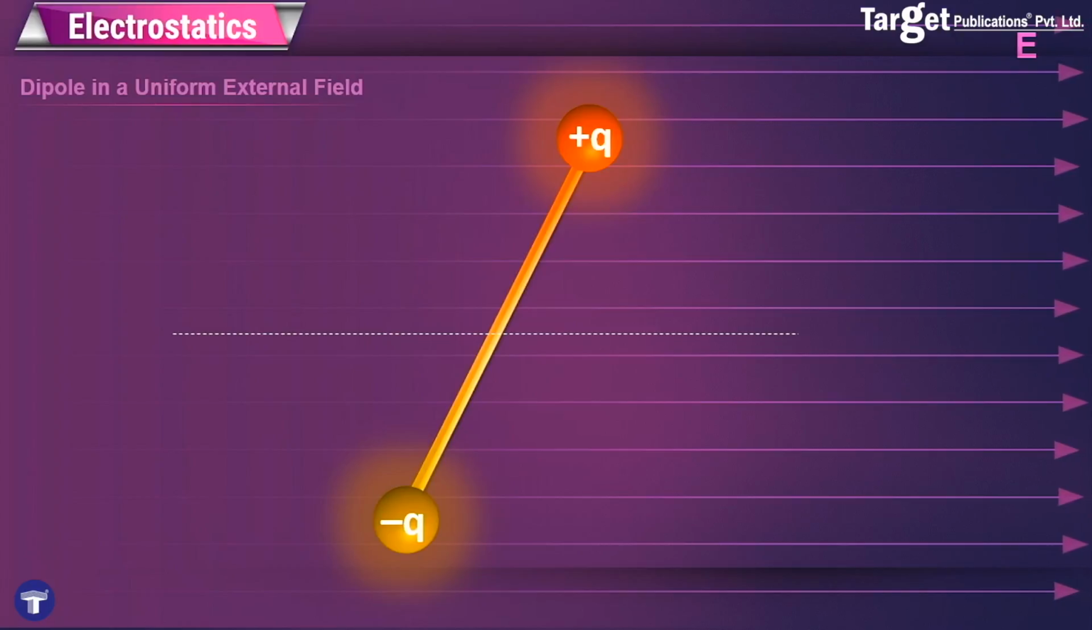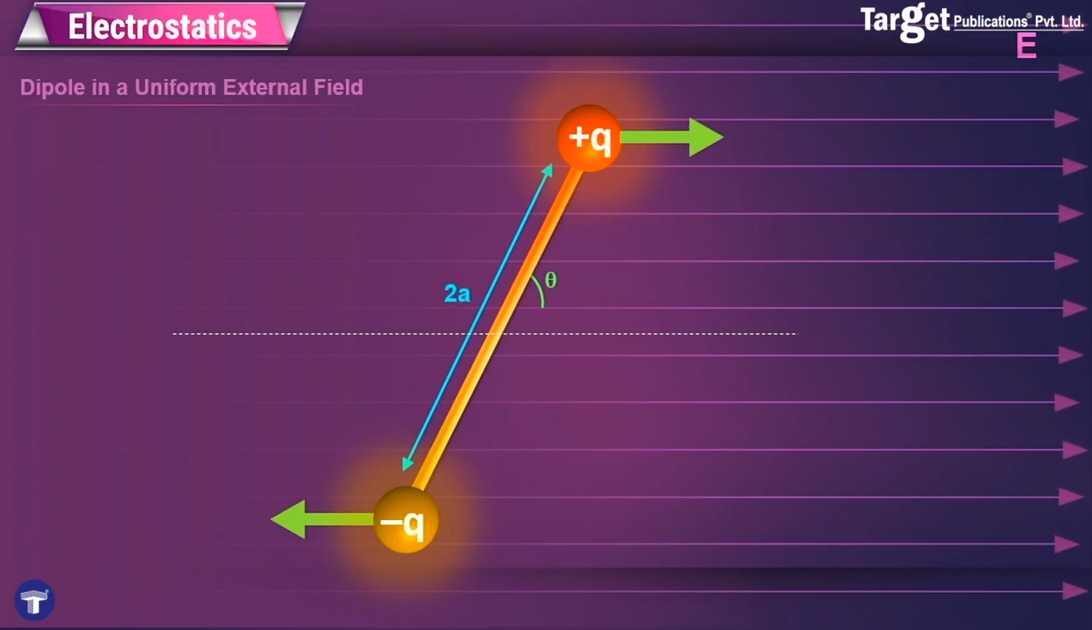Now, it's obvious that when this dipole is placed in an external electric field, each of these charges is going to experience a force. The charge plus Q will experience a force in the direction of the field, whereas the charge minus Q of the dipole will experience a force opposite to the direction of the field. The magnitude of both these forces, however, will be exactly the same. Let's say that this dipole makes an angle theta with the x-axis, that is, with the direction of the electric field.